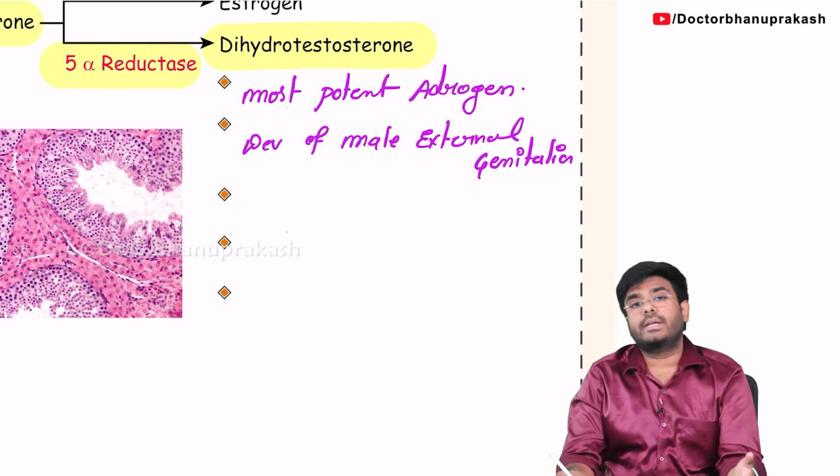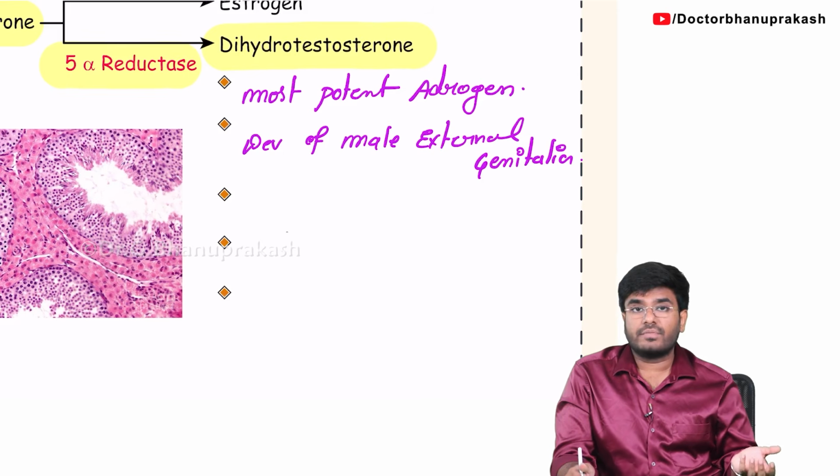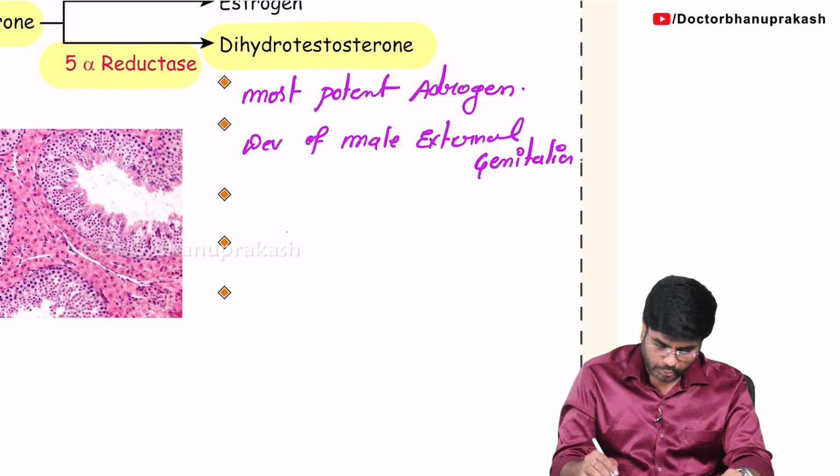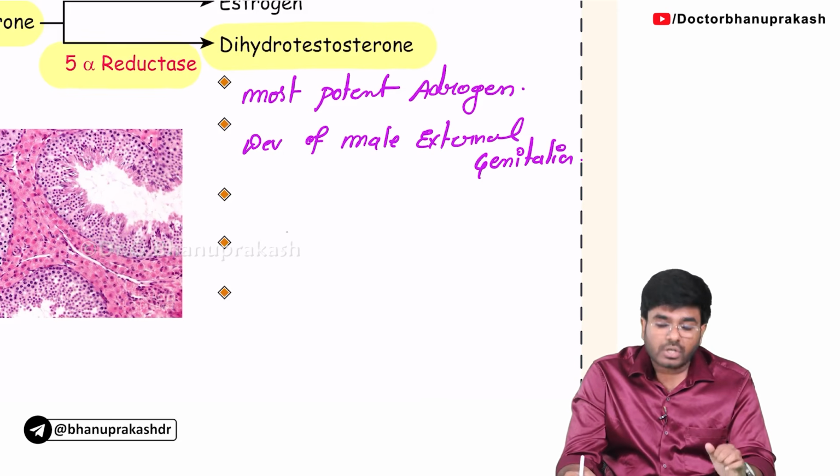Okay, development of male external genitalia like the penis and scrotum. The development of the external genitalia is not because of testosterone but because of dihydrotestosterone, which is the most potent androgen. Now, because of this dihydrotestosterone, some problems are also there. It will also cause some problems.